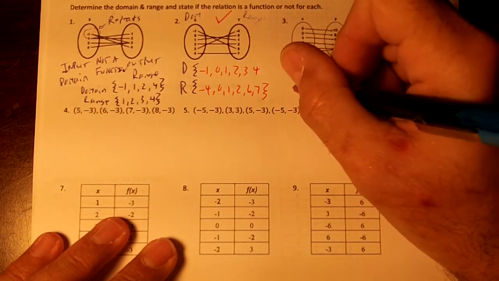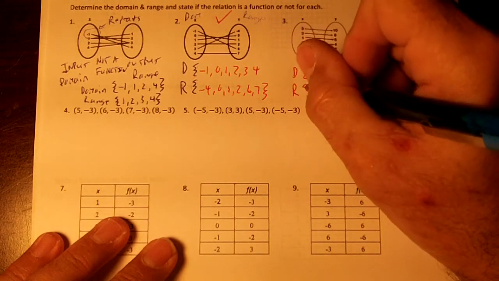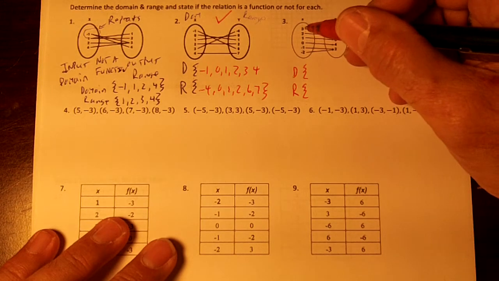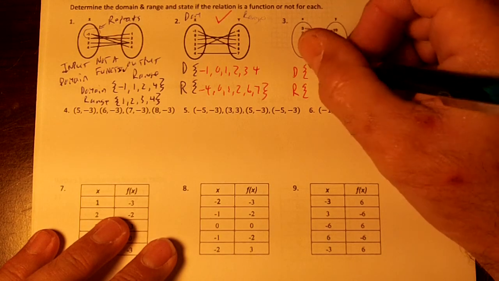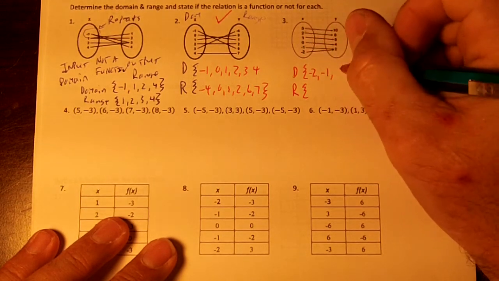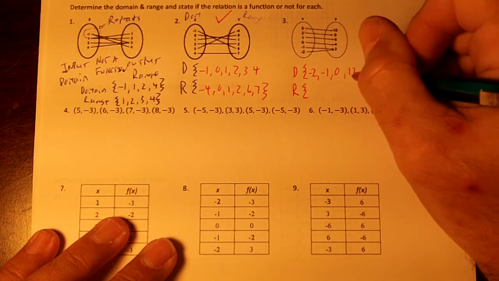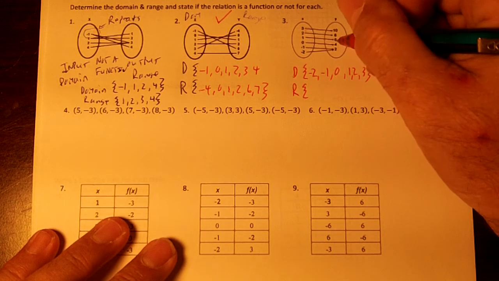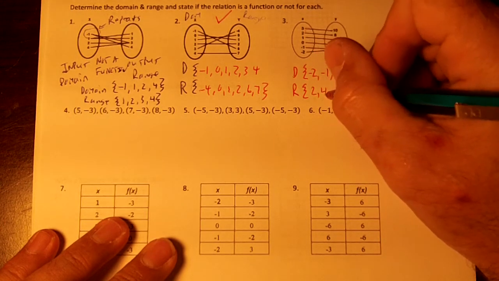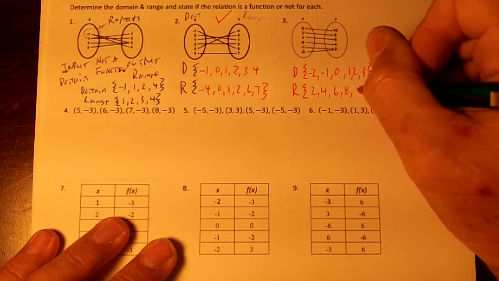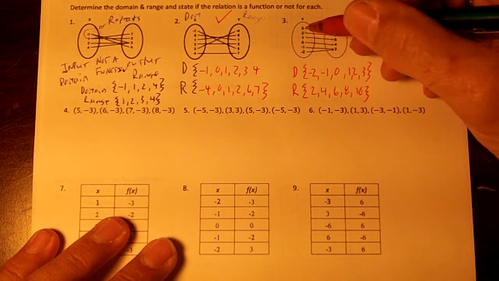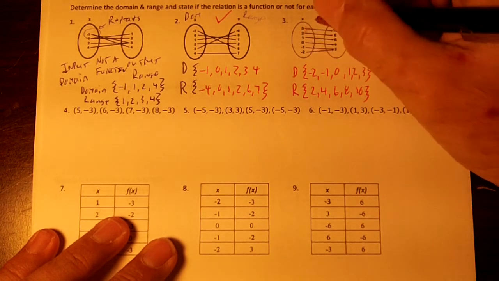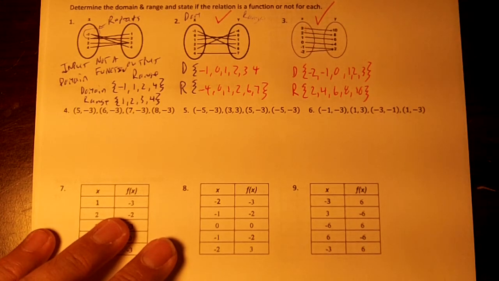Right here, I'm going to write down D and R for domain and range. My domain is right here. It's what? 3, 2, 1, 0, -1, 2. I'm going to put it in order from the smallest to the largest. And my range is what? 2, 4, 6, 8, 10. Now then, do any of the x's repeat? Each x only has one arrow going from it. So this is a function.